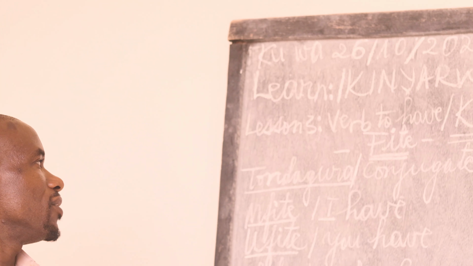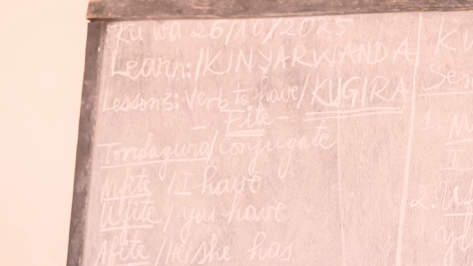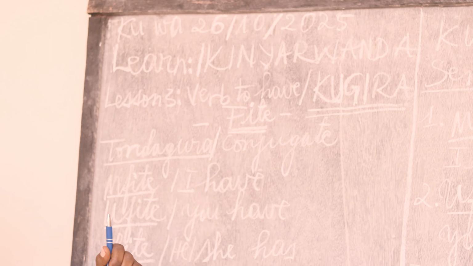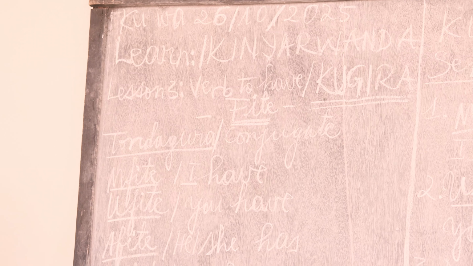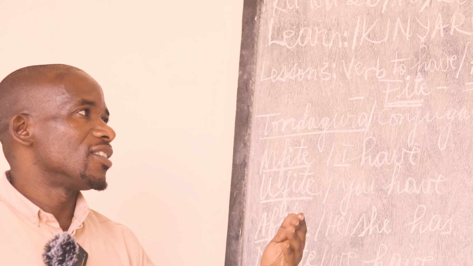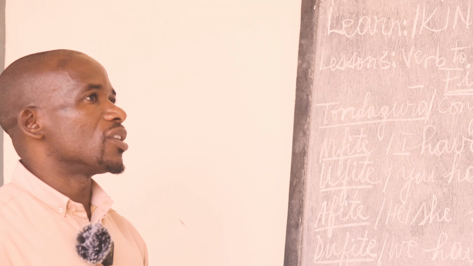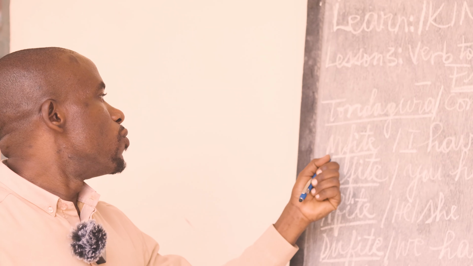Mundagihe. Tondagura. This conjugate, which means you are going to conjugate this verb in Kinyarwanda, and we learn how to use it in a sentence and in its structure. Are you ready? Let me start.